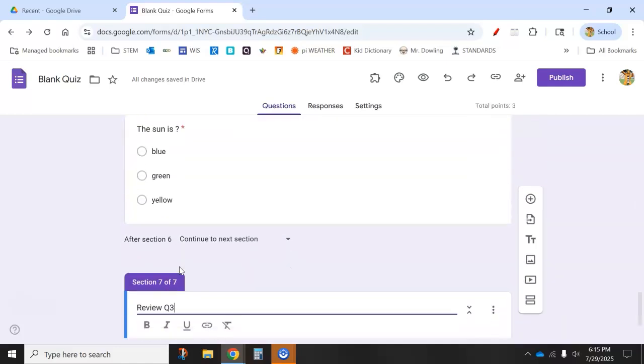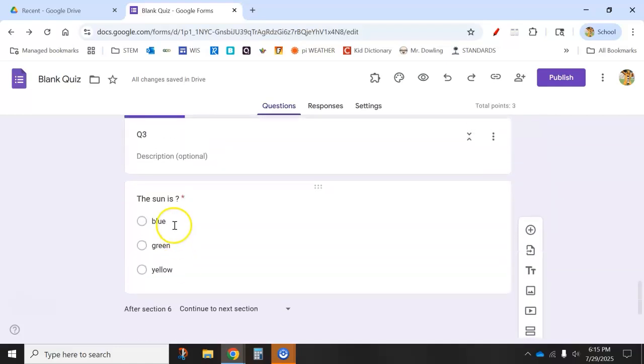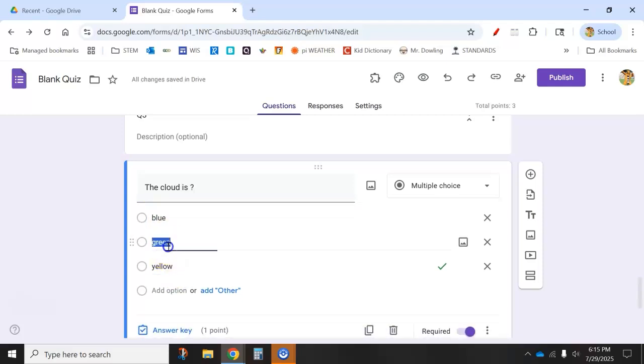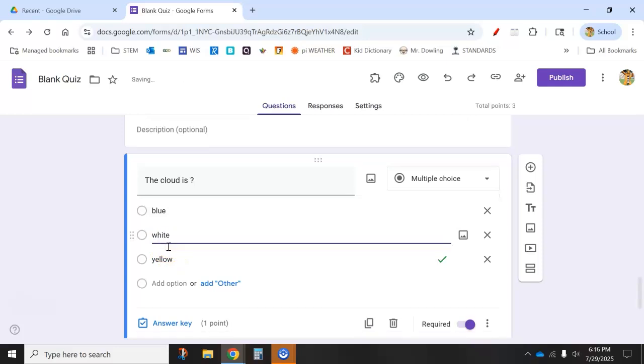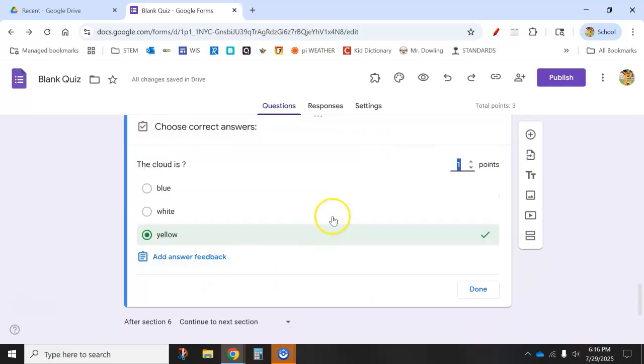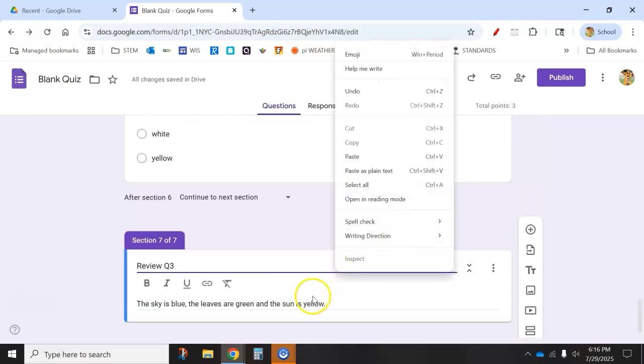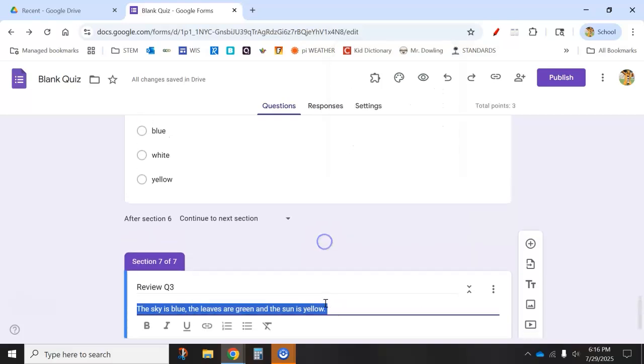Down here, I'm going to ask the other question. This question is going to be for Q3. The cloud is, and I'm going to change an option here from, let's say, green to white. Again, I want to change my answer key to white. Now, our review does not have that in there, and I'm showing you this to illustrate the fact that you can change these reviews to anything that you would like. The cloud is white.